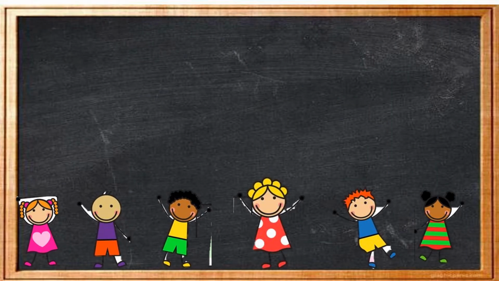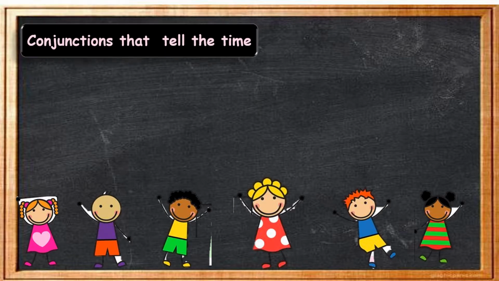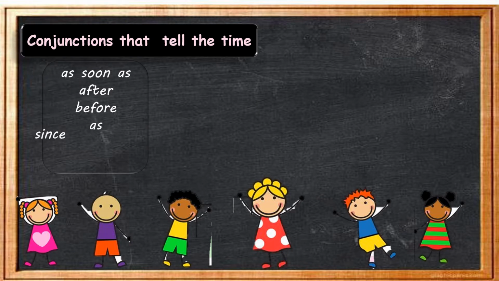Now children, let's see what conjunctions we use for telling time. These are the conjunctions on screen that give information about time: as soon as, after, before, as, since, while.